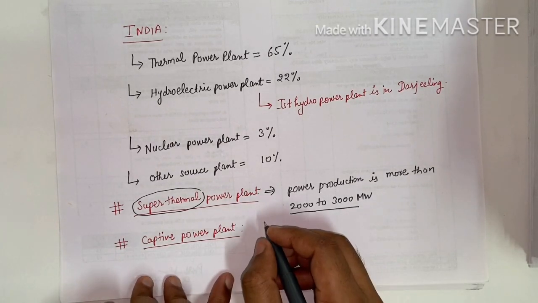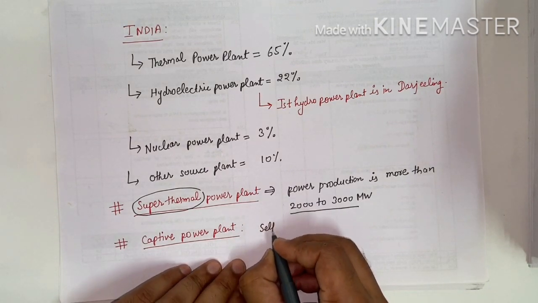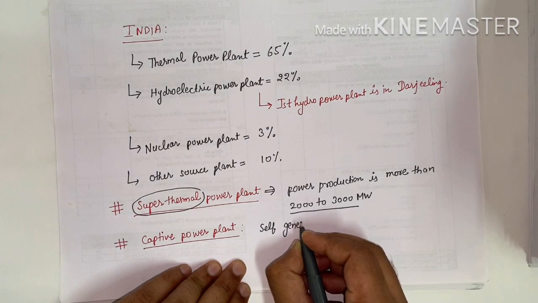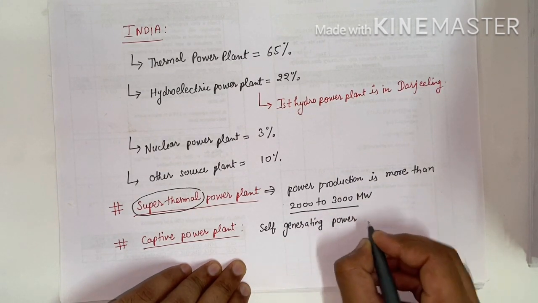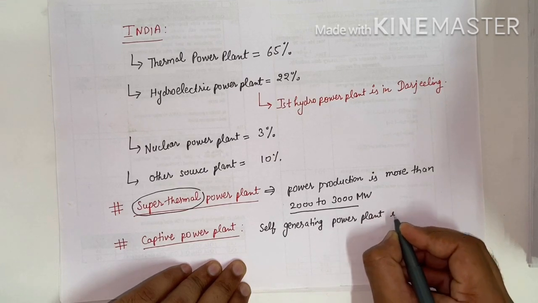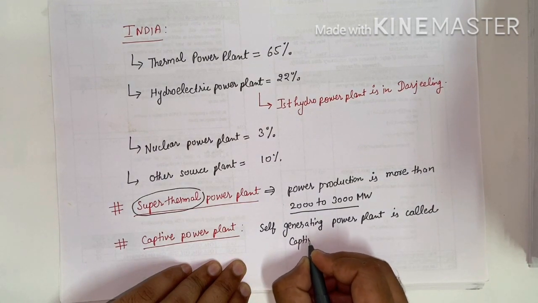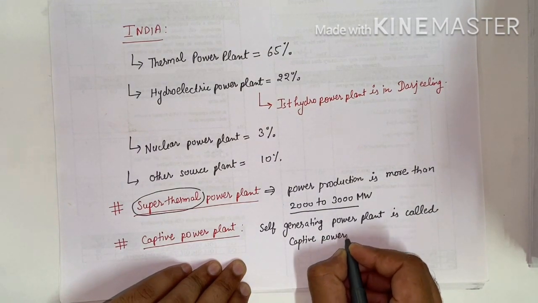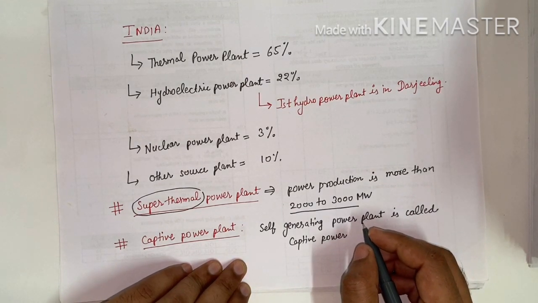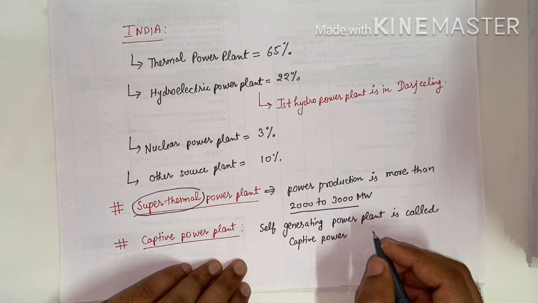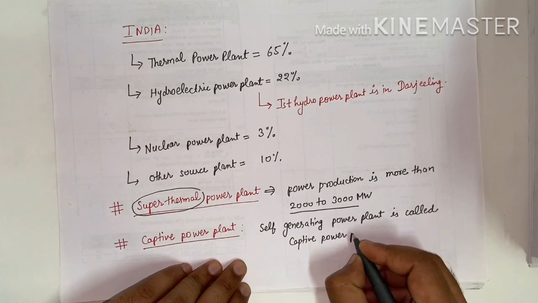In a captive power plant we generate electricity ourselves. A self-generating power plant is called a captive power plant. Nowadays there are various private firms that generate electricity independently by their own resources. That power plant is called a captive power plant.